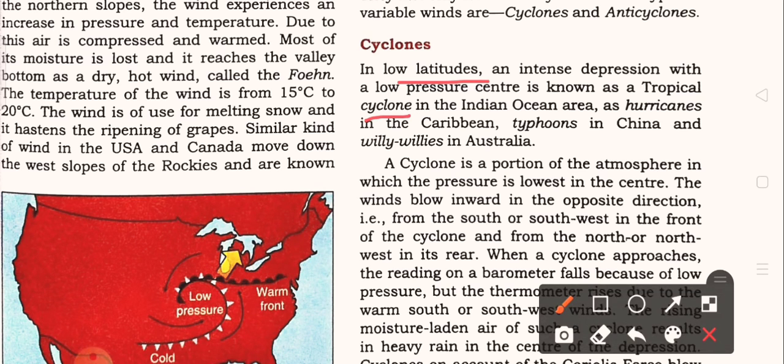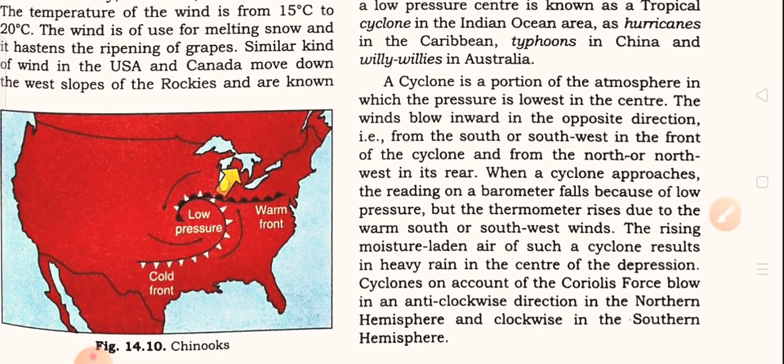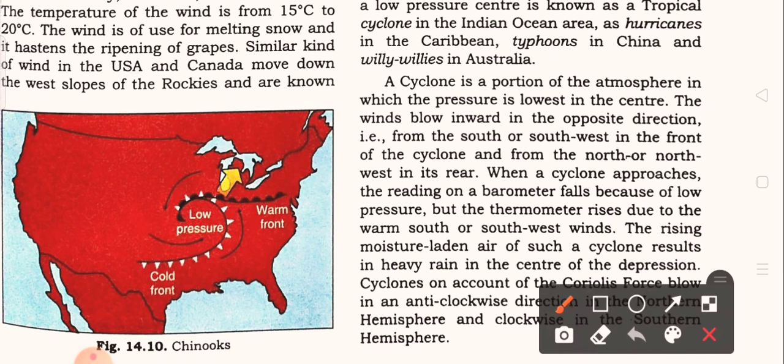So here the cyclone is formed with a low pressure center and it is known as a tropical cyclone in the Indian Ocean area, as the hurricane in the Caribbean, the typhoon in China, and also Willy Willy in Australia. Now let's discuss how these cyclones form. A cyclone is a portion of the atmosphere in which the pressure is lowest in the center.